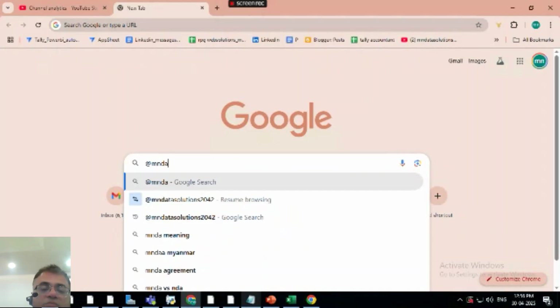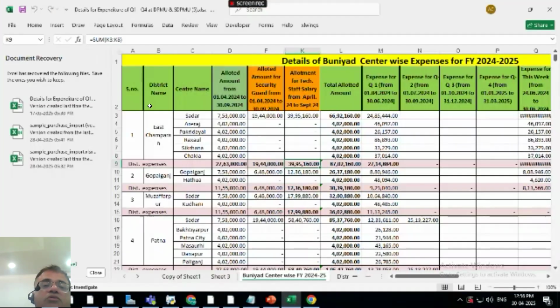अब बिहार वाले project में sir, what we have done is we got a project like this: district name, center name. This is the budget, and this is the actual allotment. तो ये पूरा का पूरा budget है and this is the actual allotment over a period of quarter weeks, right? And this was across multiple companies. So these districts and center names were across multiple companies. खूब सारी companies, 101 companies थे, right?